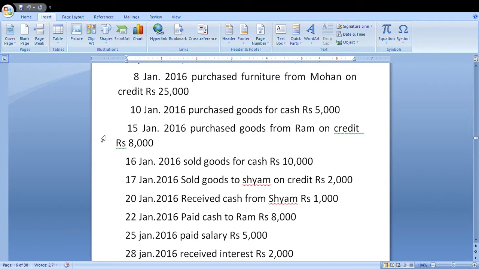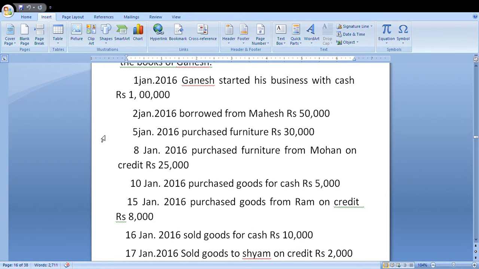Next transaction, January 2, 2016. Borrowed from Mahesh rupees 50,000. Borrowed means received from Mahesh. Mahesh is a personal account.